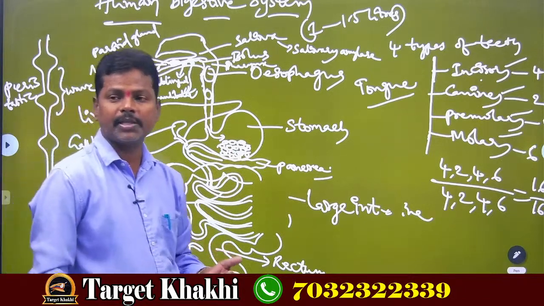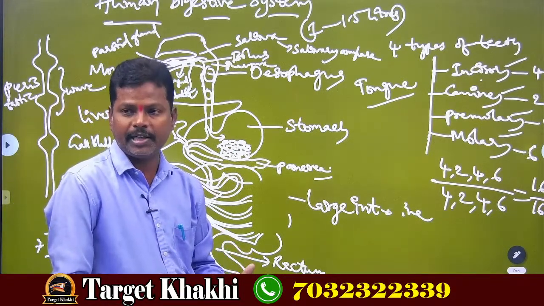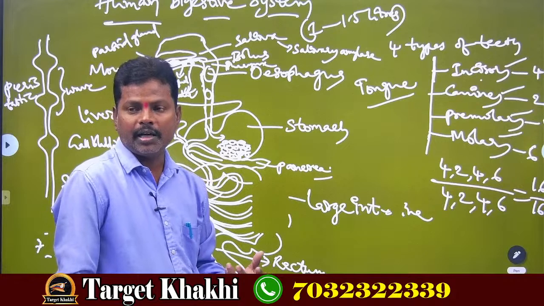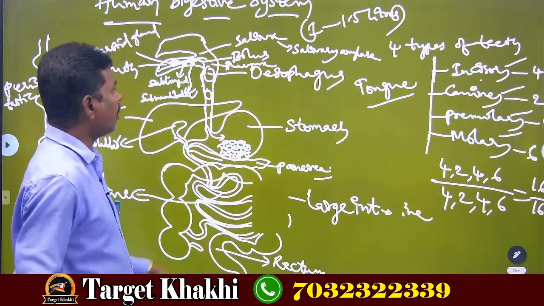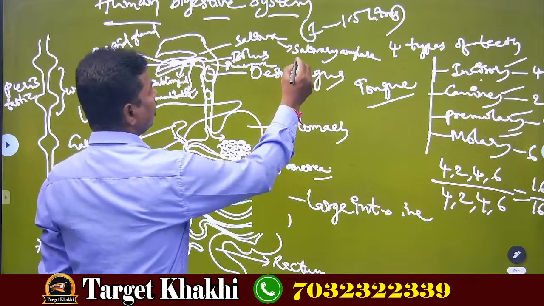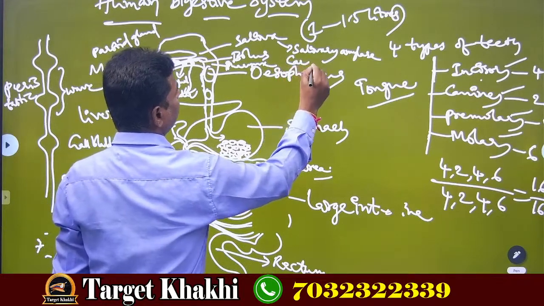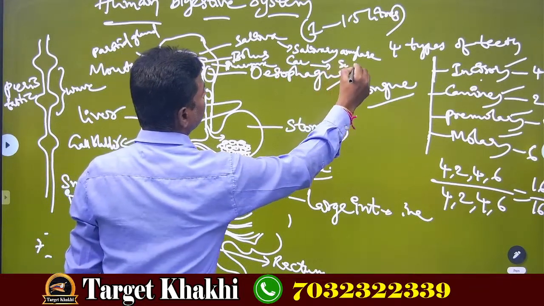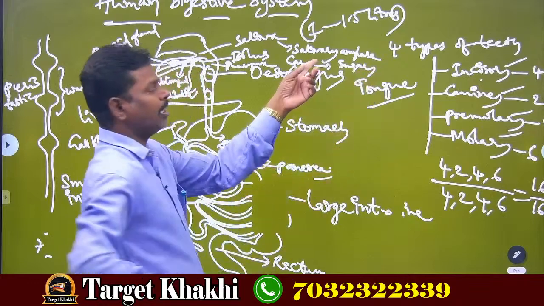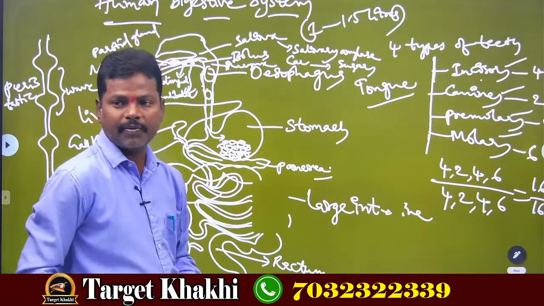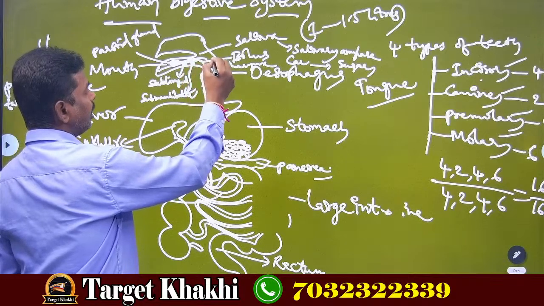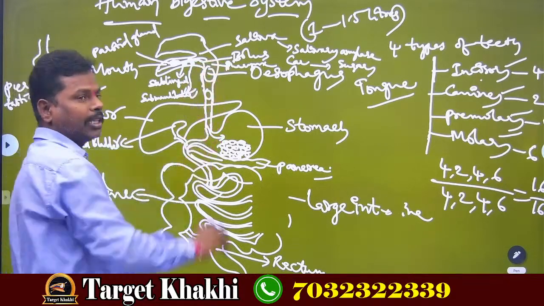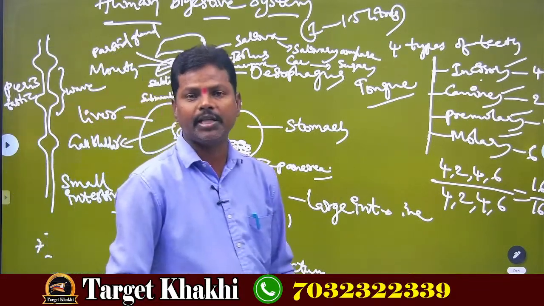In our food, what is present? In the rice or wheat, chapati, puri or bread, carbohydrates are present. These carbohydrates are converted into sugars only with the help of salivary amylase. What is that? Salivary amylase. Now, carbohydrates are converted into sugars in the mouth only, nothing but partial digestion of food is completed.